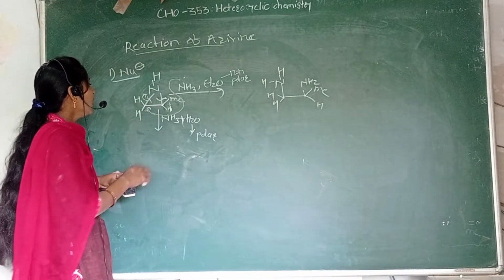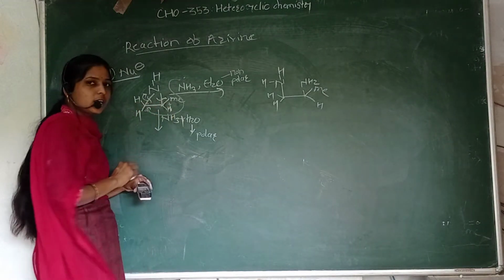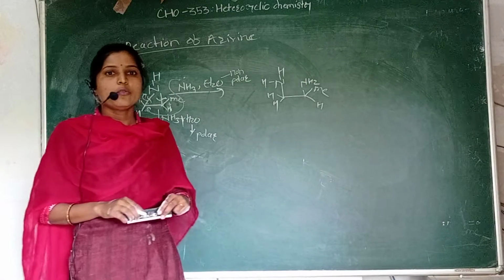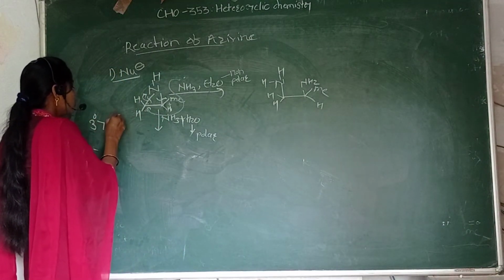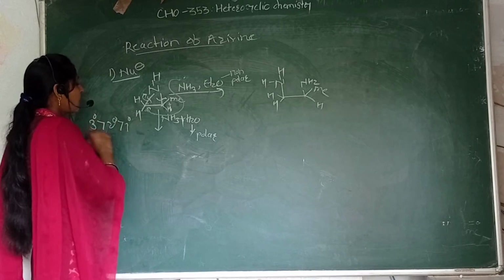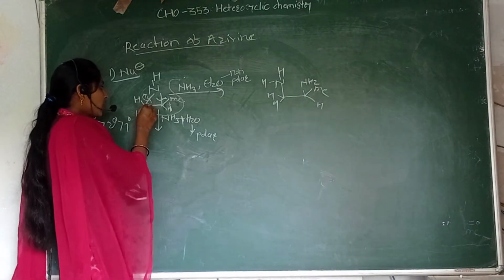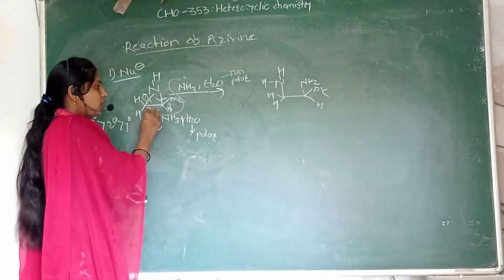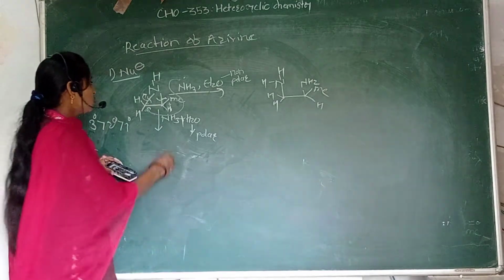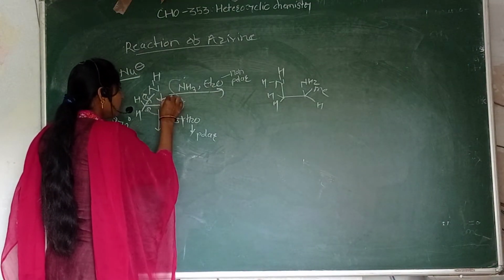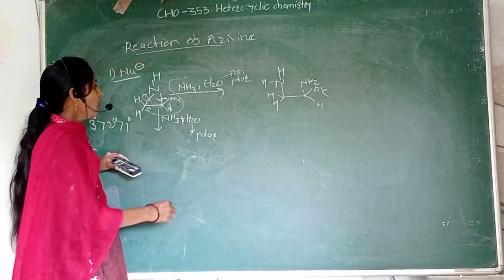Why? Because here a primary carbocation would form, and there a secondary carbocation, and we know tertiary carbocation is more stable than secondary, and secondary is more stable than primary. So on this side a primary carbocation would form, and on the other side a secondary carbocation can form. So first the ring opens using the polar solvent, and the secondary carbocation is formed.